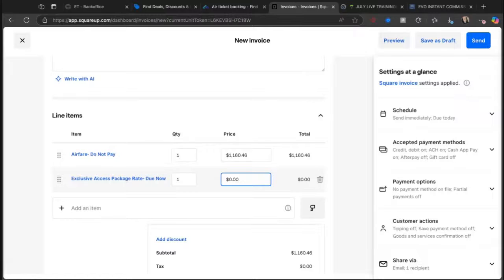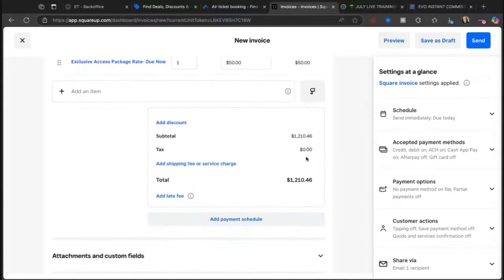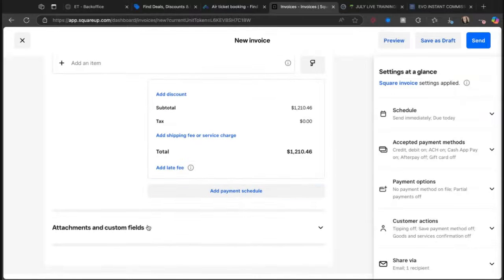The most important thing is that you get paid for the flight. Like I want you to get paid for your work. So I want you to think deep down inside what your worth is, how long it took you to do it, how much work it required, how much searching it required, whatever. If they come back to you and they're like, oh, I got the price cheaper, and you had to go back and forth, charge them for that. Okay. So just put it in there for what you think it is. And then that is due now. You see, I have do not pay, due now. Okay. That's it. Now we have the total price, add payment schedule, none of that.